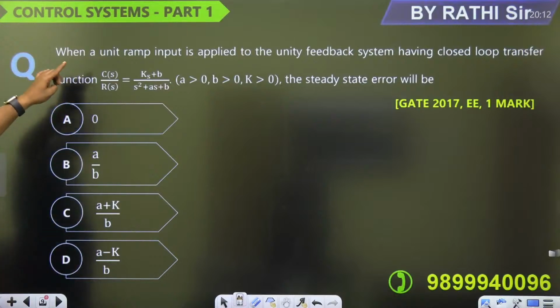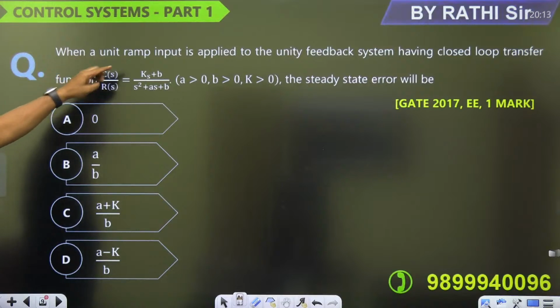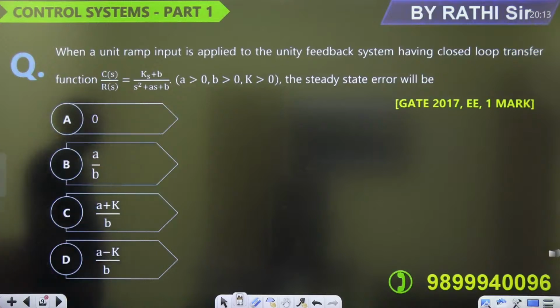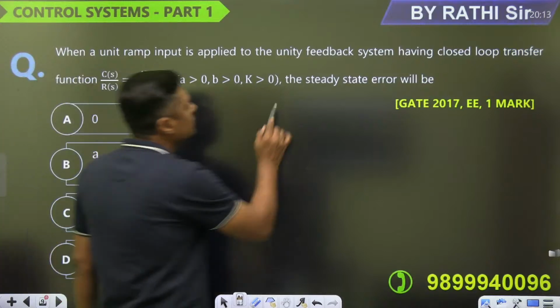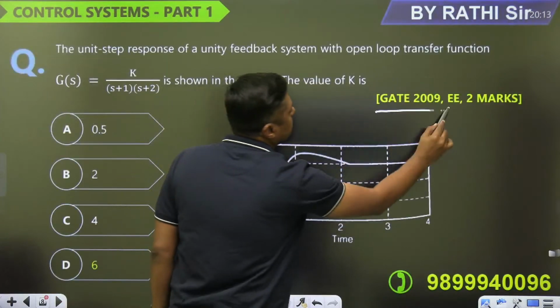Now again, when a unit ramp input is applied to the unity feedback system having a closed loop transfer function, C(s) by R(s) is equal to (Ks plus B) upon (S square plus As plus B), the steady state error will be. देखिए same question in 2017, that was the question in 2009.